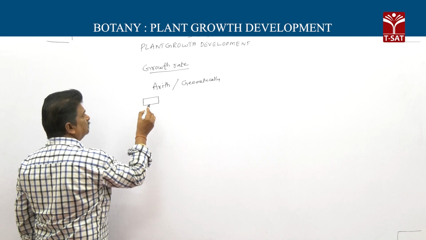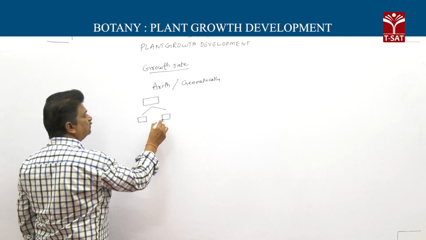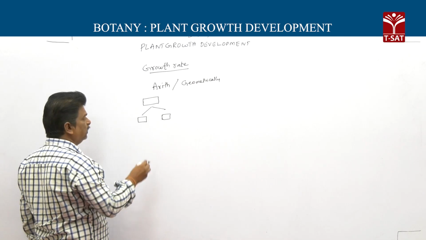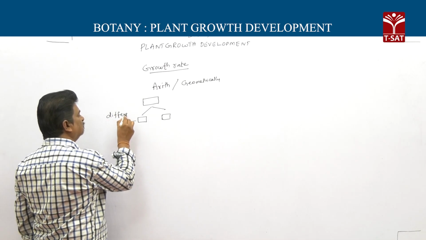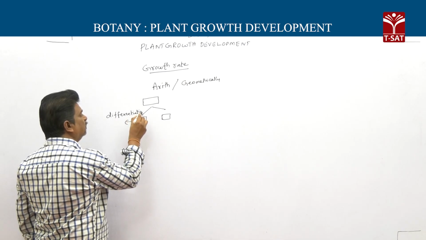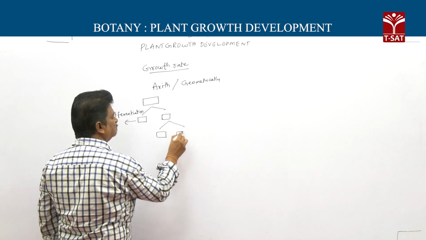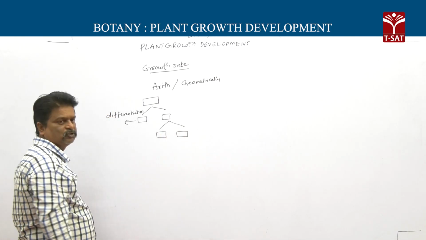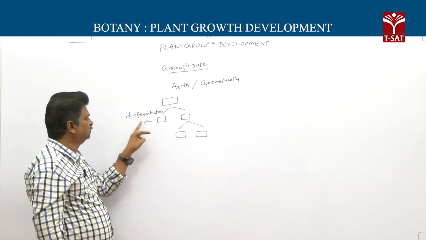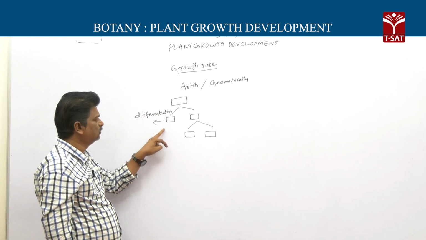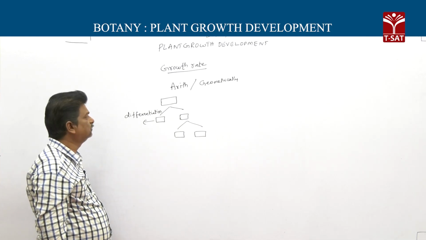In arithmetic growth, a parent cell divides into two daughter cells. Among the two daughter cells, one daughter cell undergoes differentiation, and the other daughter cell undergoes division.